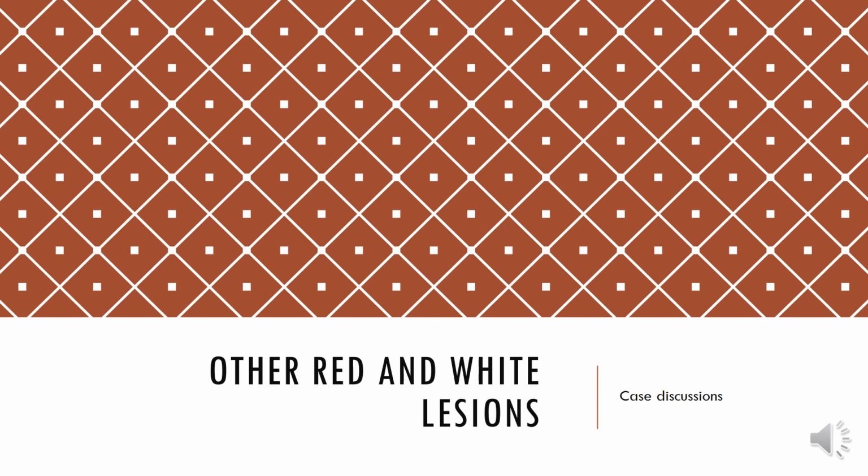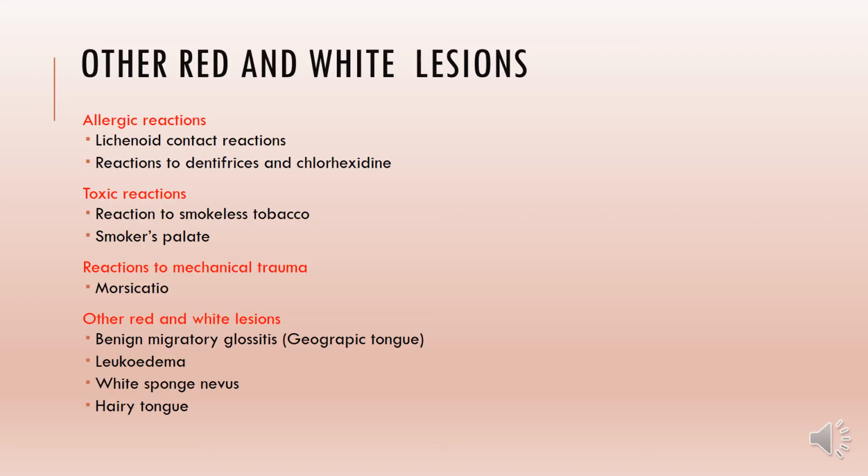We looked at potentially malignant disorders like leukoplakia and erythroplakia and oral submucous fibrosis. Other than this, the other red and white lesions that we'll be looking at are some allergic reactions, toxic reactions, reactions to mechanical trauma, and some which cannot be categorized as any other, which we put under the heading of other or miscellaneous lesions.